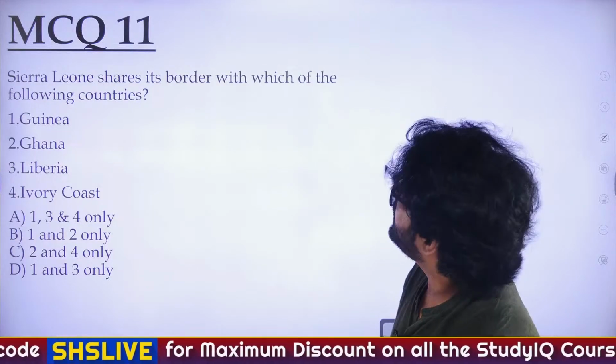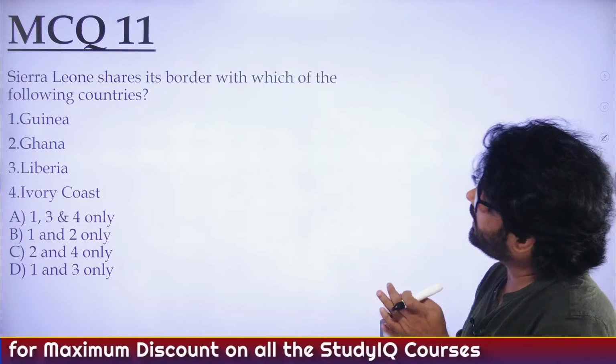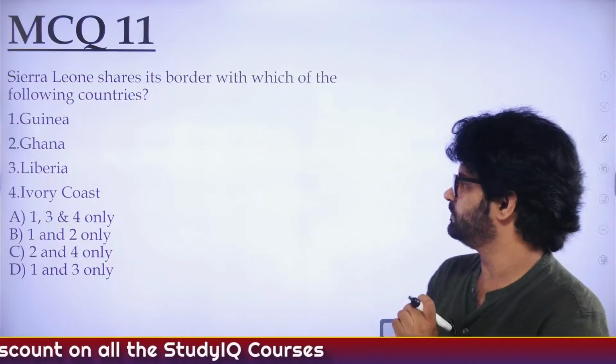Let's see. Sierra Leone shares its border with which of the following countries? Guinea, Ghana, Liberia, Ivory Coast.